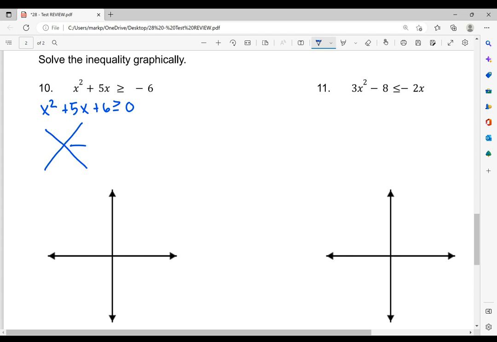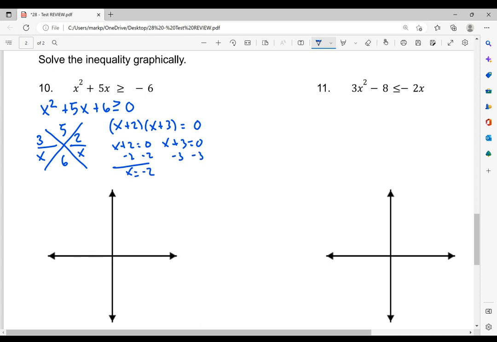So x method. So we have 5 on the top, a times c, so 1 times 6 is 6, dividing by a, which is x. So we have a 3 plus 2 is 5, and 3 times 2 is 6. So I get x plus 2 and x plus 3. Now notice I'm just making it 6 or 0. And I set each one equal to 0, and I'm going to solve them here. So subtract the 2, x equals negative 2. Subtract the 3, x equals negative 3.